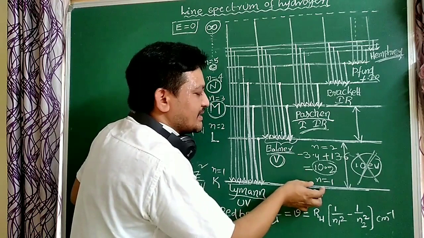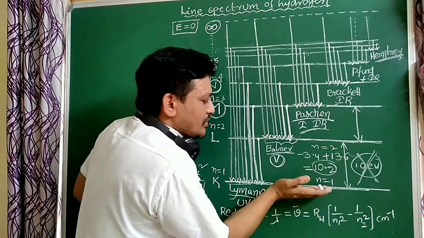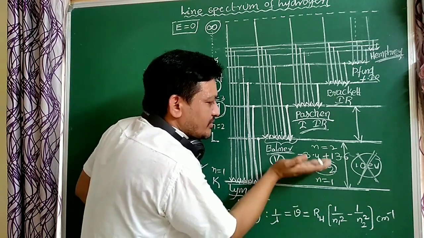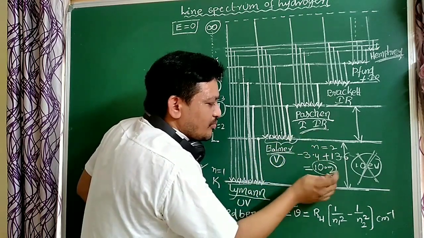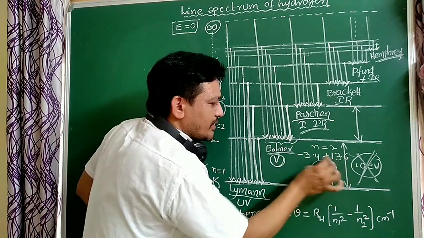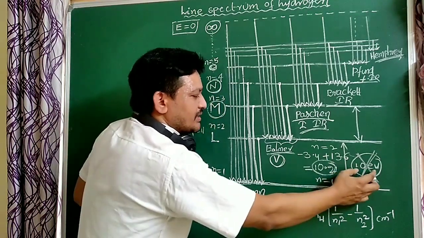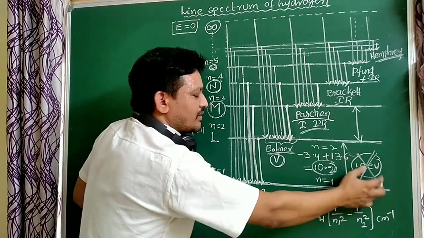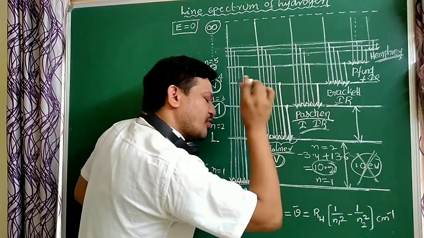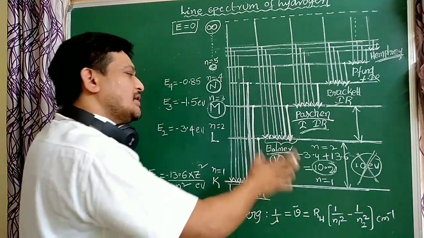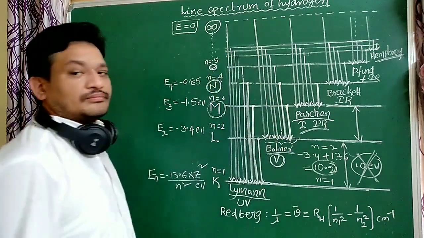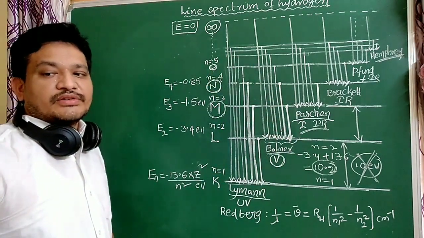How much energy is required for the electron to go from the first orbit to the second orbit? 10.2 electron volts. But if the energy used is 10.10, 10.1 or 10.19 electron volts, the electron does not go to the second orbit. That is very, very important, students.